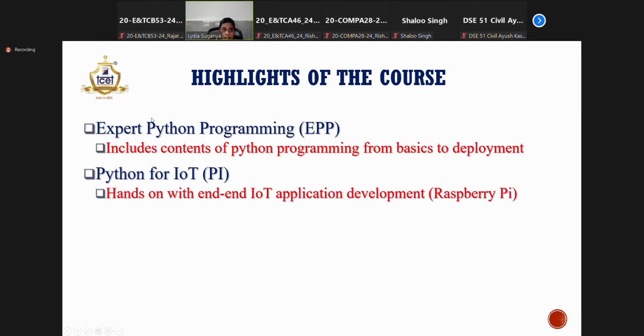So you can have a look at the highlights of the course. About Expert Python Programming: it includes contents of Python programming from basics to deployment. So you learn from basics. The first module covers the basics. From the second module onwards, you will learn the advanced level concepts of Python. So from basics to deployment is covered by this course. And the next course is Python for IoT. Here you have hands-on with end-to-end IoT application development. That is done through Raspberry Pi. Okay.